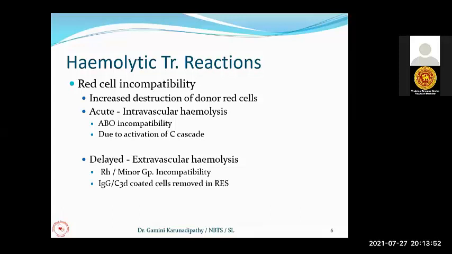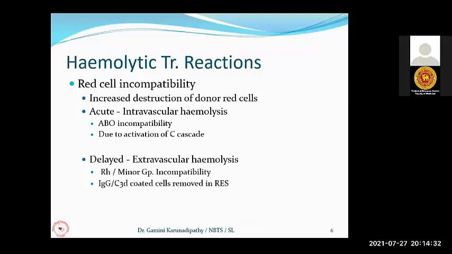So remember that ABO system antibodies are always present in people if they lack the particular antigen. That means if they lack A antigen, they will have anti-A. If they lack B antigen, they will have anti-B. Now, group A people have antigen A, so they don't have anti-A, but they will have anti-B. Group AB people have both A antigen and B antigen, and they will never have anti-A or anti-B. Group O people do not have antigen A or B, so they will have both anti-A and anti-B in their circulation.